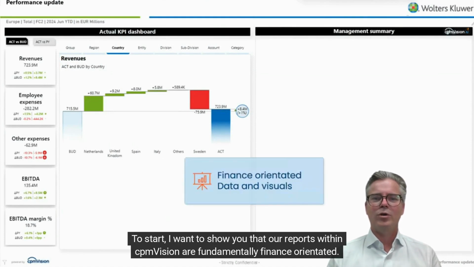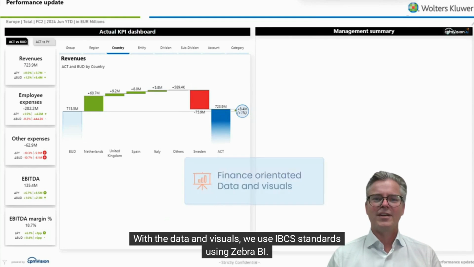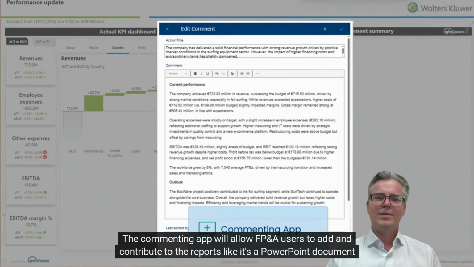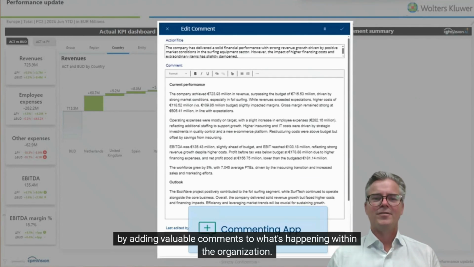To start, I want to show you that our reports within cpmVision are fundamentally finance orientated. With the data and visuals, we use IBCS standards using Zebra BI. On top of cpmVision, we have the commenting app. The commenting app will allow FP&A users to add and contribute to the reports like it's a PowerPoint document by adding valuable comments to what's happening within the organization.